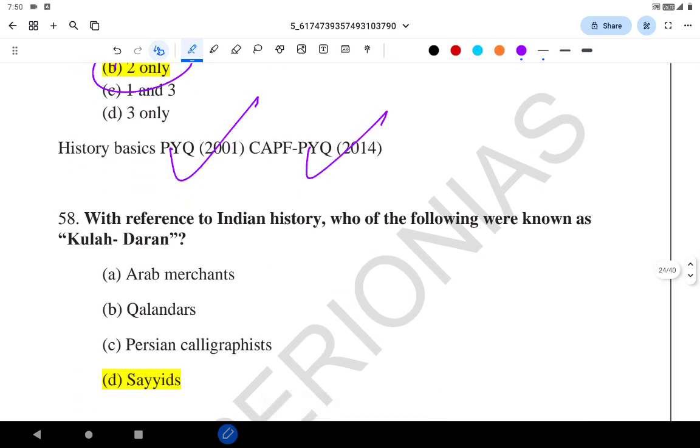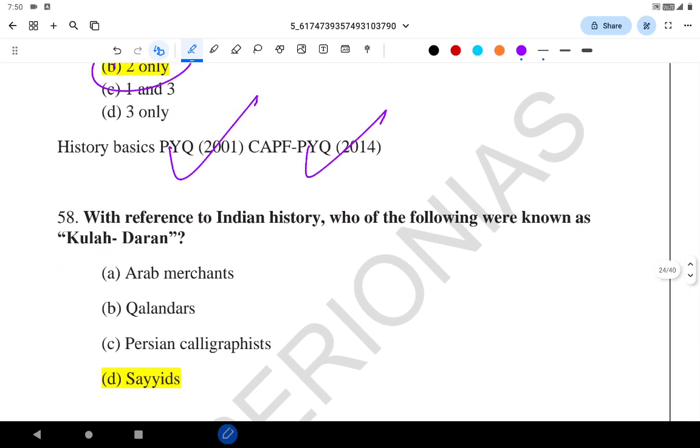With reference to the Indian history, who among the following were known as Kula Dharani? See, Kula Dharani is the people who wear caps. Dharani. Kula is caps. The people who wear cap. The Sayadis.